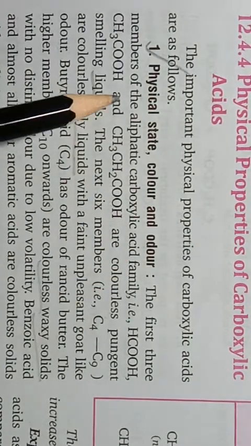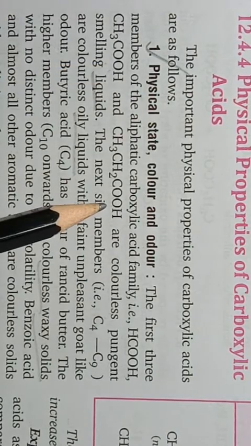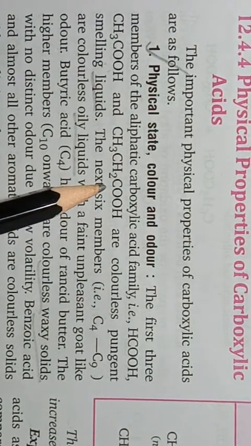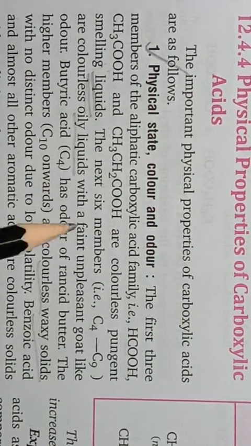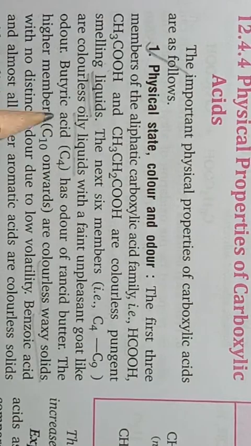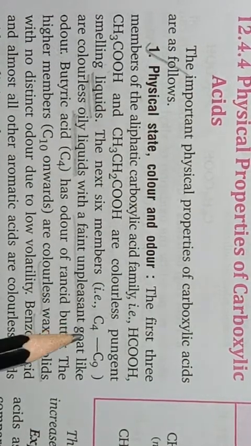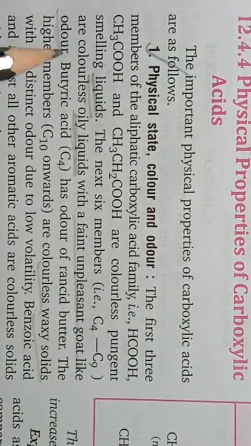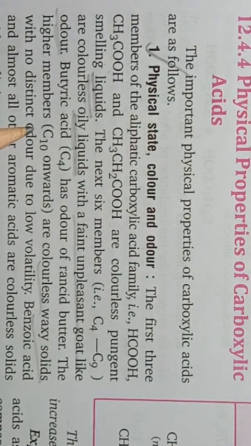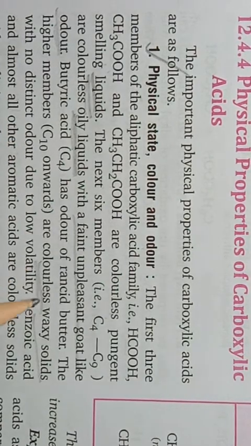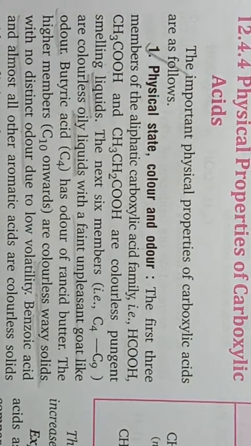So the starting two members, acetic acid and propanoic acid, are colorless pungent smelling liquids. And after this, the next six members are colorless oily liquids with faint unpleasant goat-like odor. And after this, higher members are colorless waxy solids with no distinct odor.